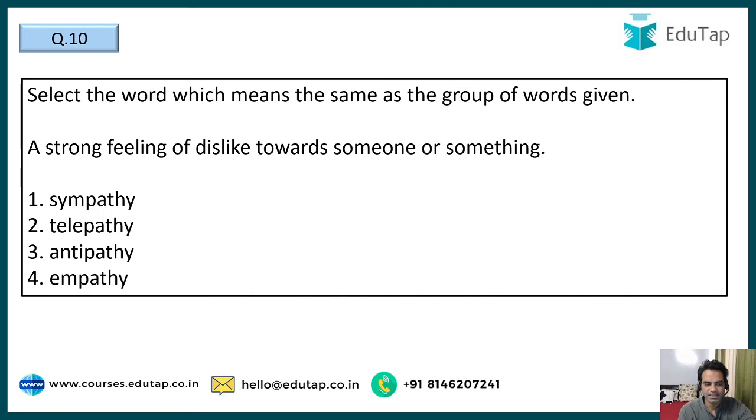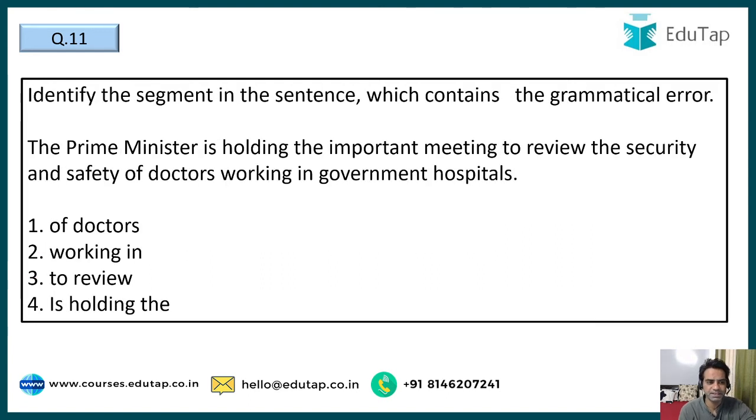Antipathy is when you hate someone, and empathy is when you only understand. So there are three words: sympathy, empathy, and antipathy. Sympathy is when you feel for someone, antipathy when you hate someone, and empathy is when you are neutral, when you only understand. So a feeling of dislike basically means antipathy, guys. The correct answer is antipathy. Moving on, guys, next question.